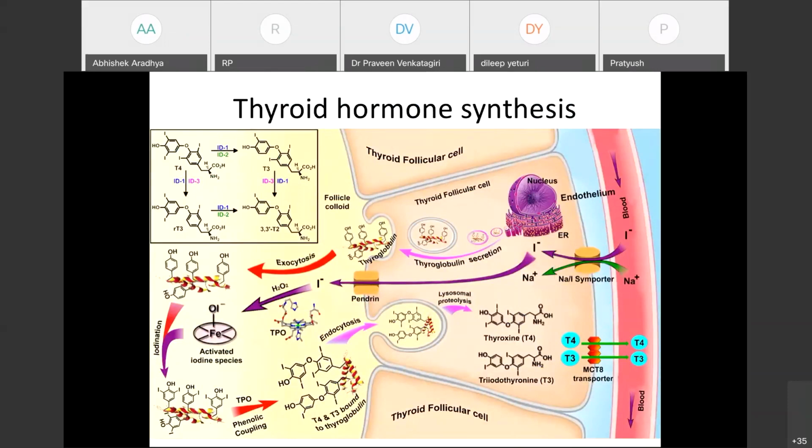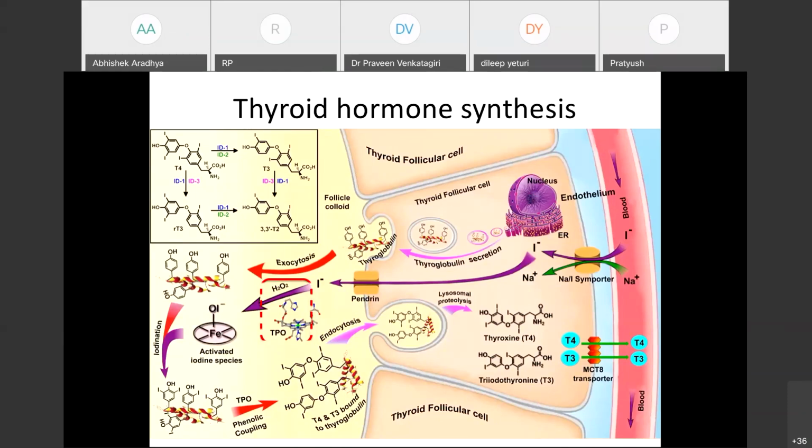Then the iodine is transported across the follicular cell, and through the transporter called pendrin, it enters the thyroid. Once it is inside the thyroid gland, the first step is organification of iodine, where it becomes the biologically active form, periodate.